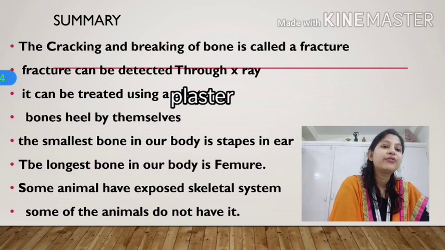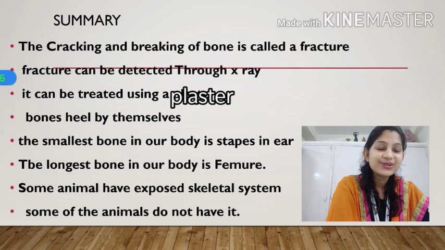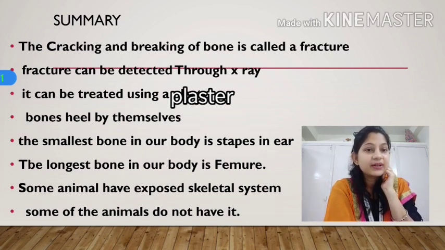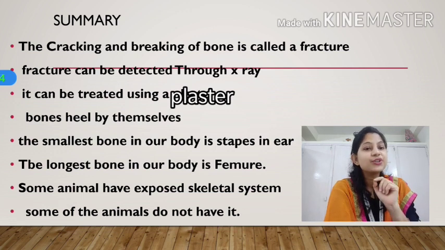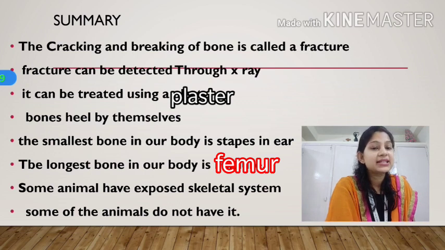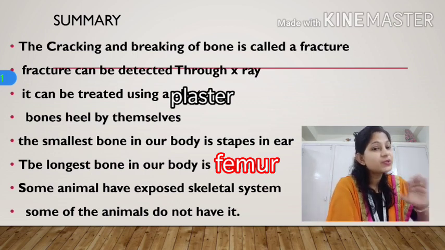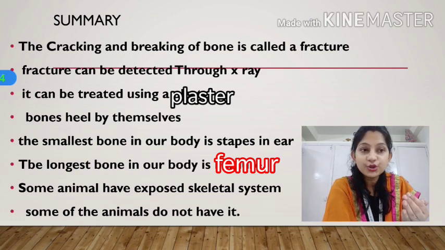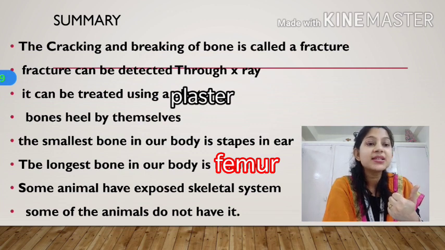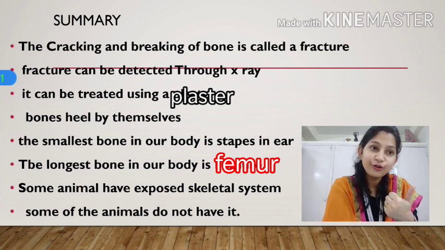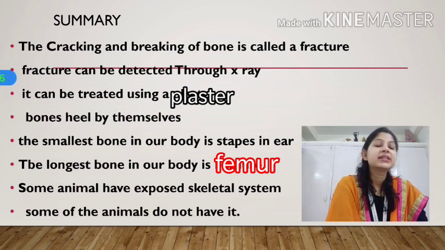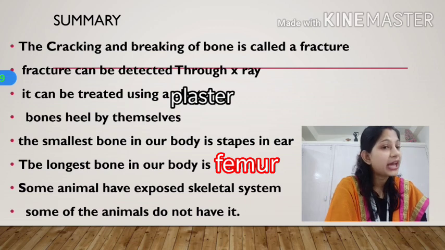And we have learned a few interesting facts also, like the smallest bone in our body is the stapes inside our ear. Hope you enjoyed the picture which I shared with you. Then the longest bone is in our thighs, called the femur. And some animals have an exposed skeletal system. The example was tortoise, then snail, and one more example, do you remember? Yes, it is the hermit crab. And a few animals like the earthworm do not have a skeletal system at all.